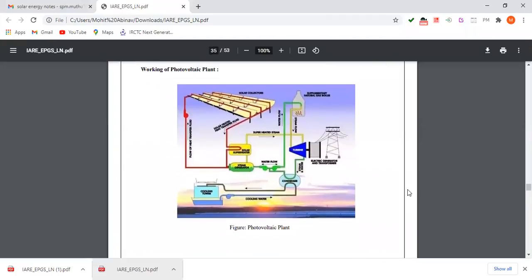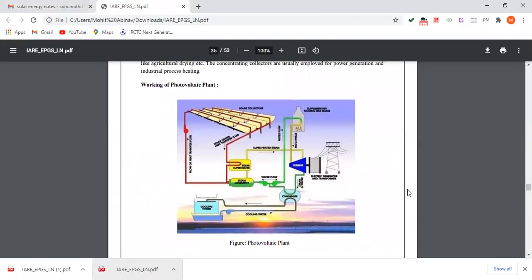So this is the working of the photovoltaic plant. How the plant works will be explained in these slides. The solar collectors will be connected to the solar superheater, and a steam generator is also there.